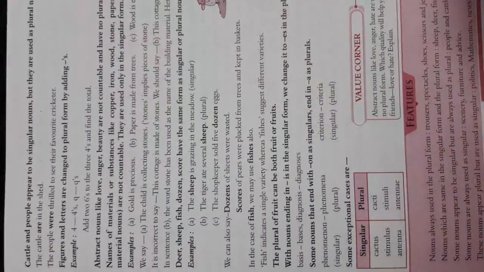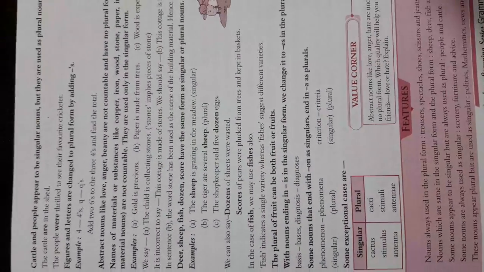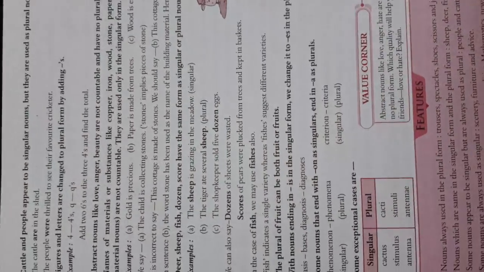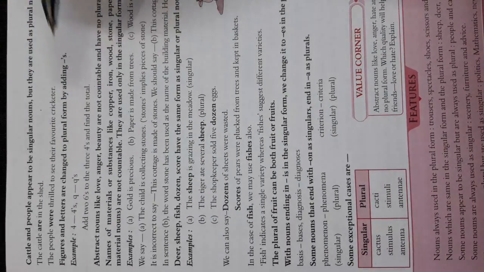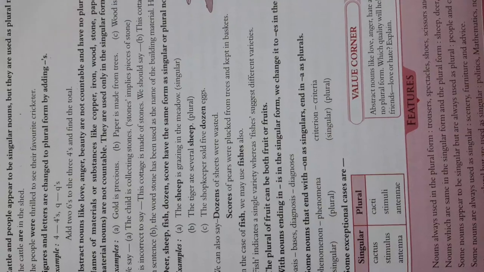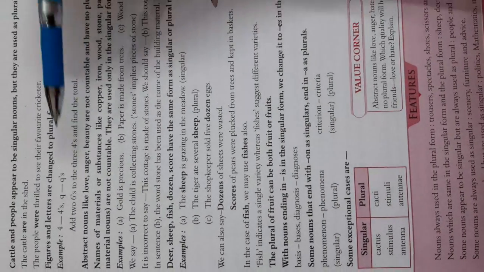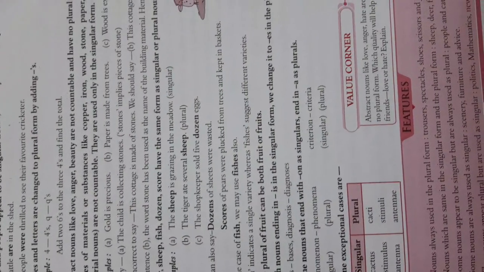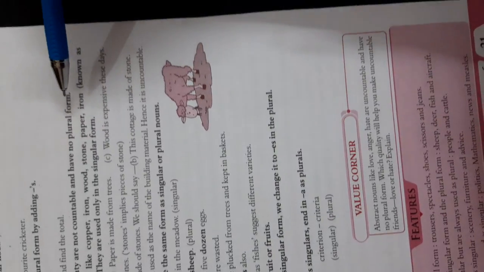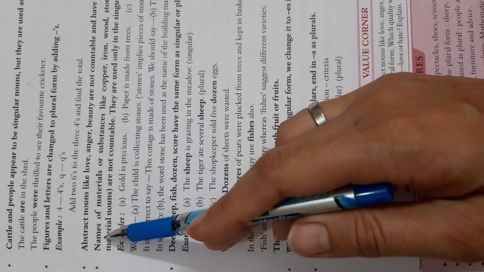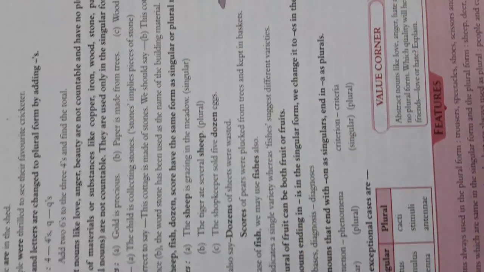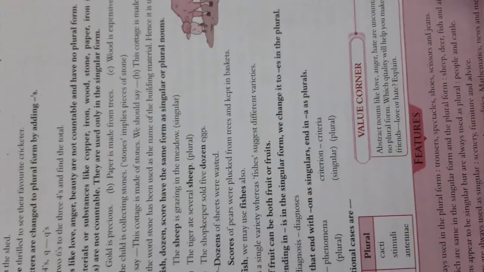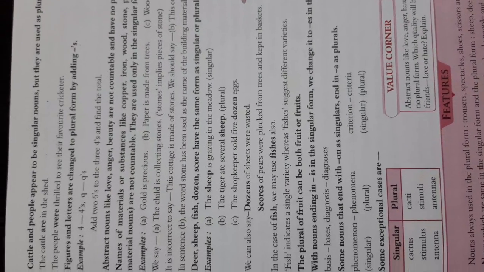Now, abstract nouns like love, anger, beauty are not countable and they don't have any plural form also. Understood? Abstract nouns cannot be counted, so they don't have any plural form. Now, names of materials or substances like copper, iron, wood, stone, paper are known as material nouns.